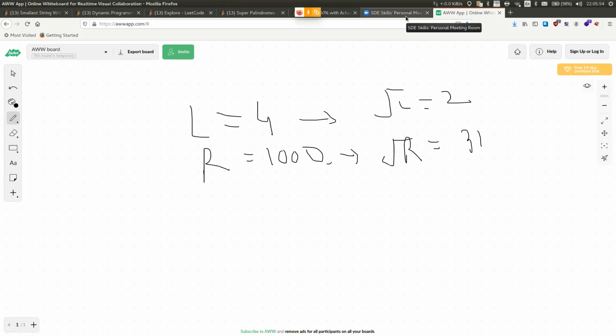Yeah, that makes sense. So you are saying that we just have to go from 2 to 31, right? Actually, even that is not required. We can further optimize. We have to take the square root of L. Then from whatever value we get, we can square the number. Right, we can do that as well, because eventually we want the number, 2 to 31, to be a palindrome in itself as well, right? So yeah, I think we can do that too.